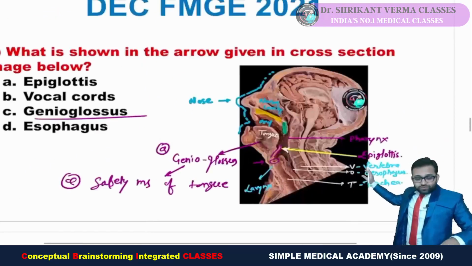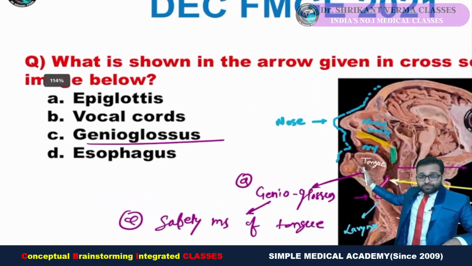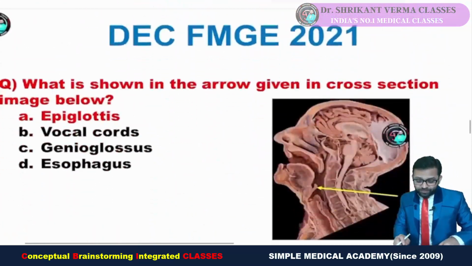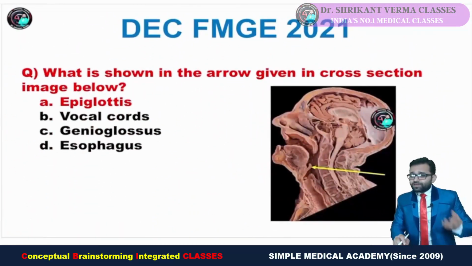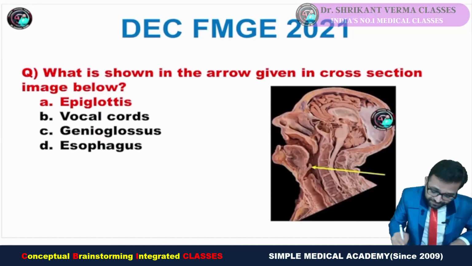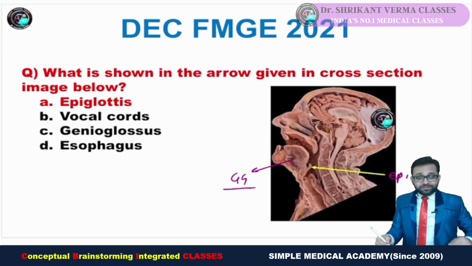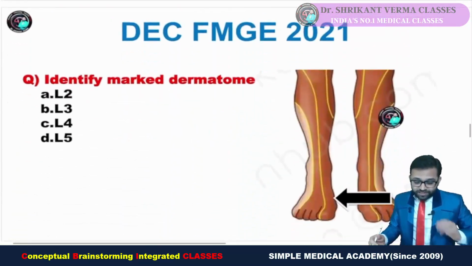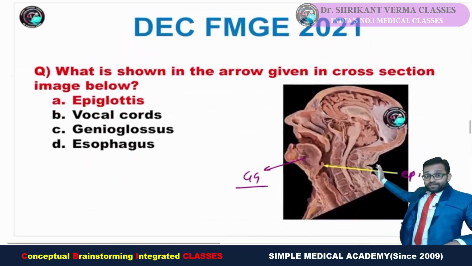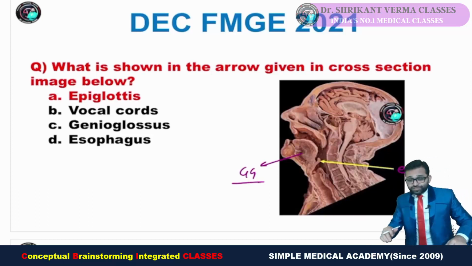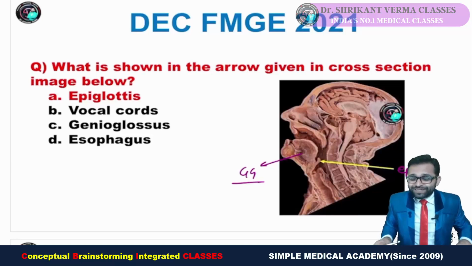But right now this description is sufficient. You have to remember what is shown. So not the genioglossus, they are marking over the epiglottis. Follow the image, whatever they ask. If they are asking about this point, then epiglottis. If they are asking here, then you will say genioglossus, from the genial tubercle to the tongue. So care for each point of what they are asking. Now you can add this to your knowledge: larynx, pharynx, the cadaveric image of the brain portion, they all are important. One question was asked in FMG 2022.